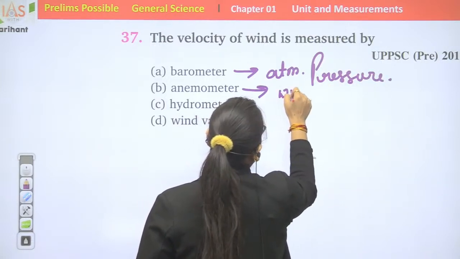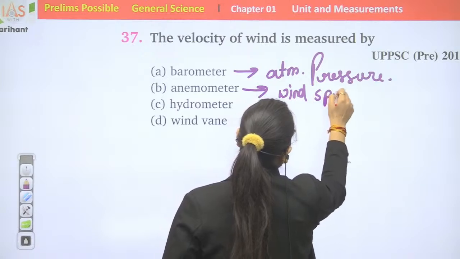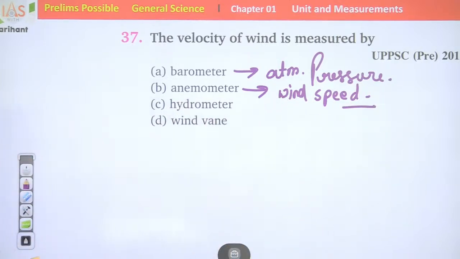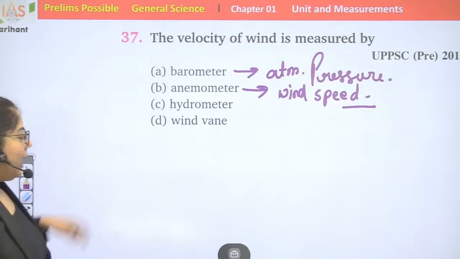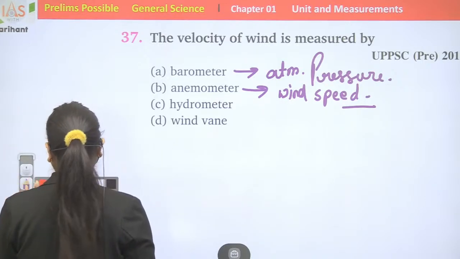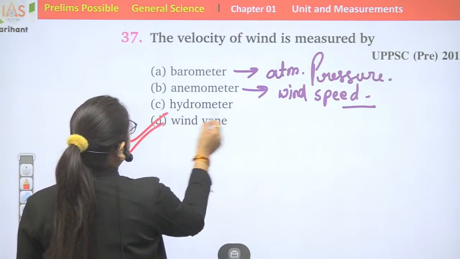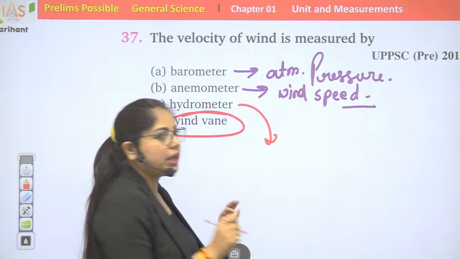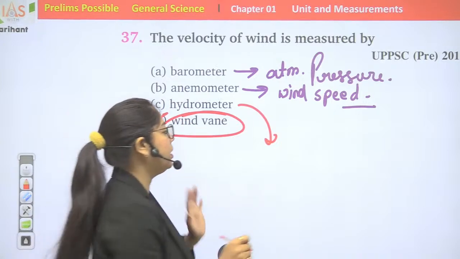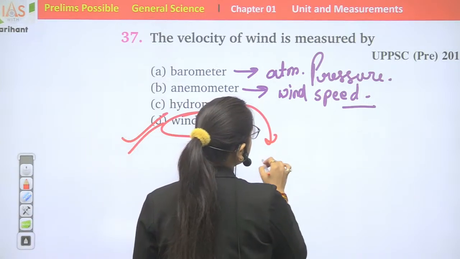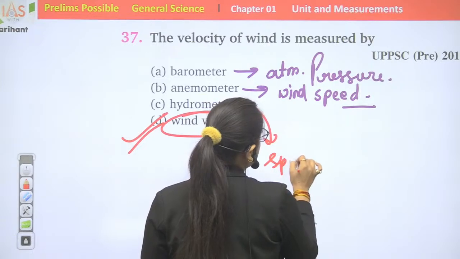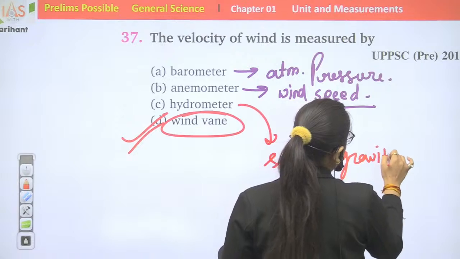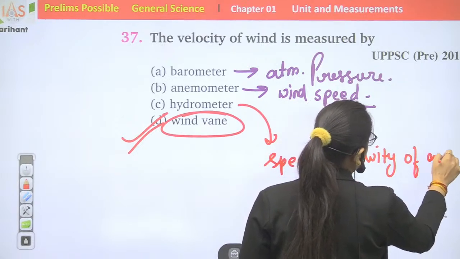Anemometers measure wind speed. Velocity of wind is measured by wind vane. Option D will be the right answer. Hydrometer measures specific gravity of water.